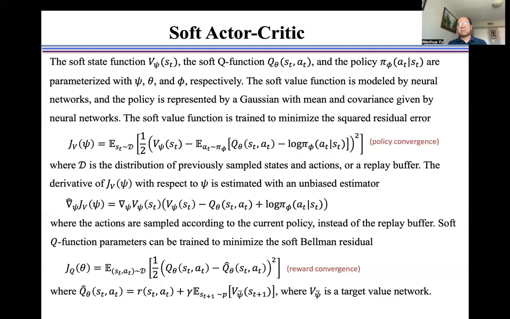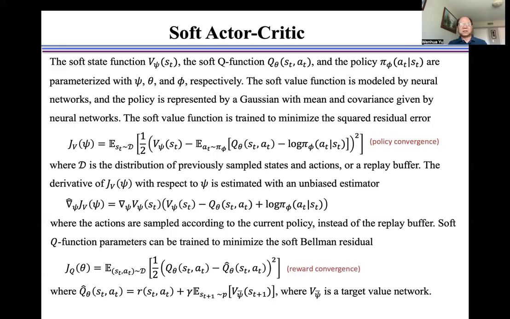The soft value function is modeled by neural networks, and the policy is represented by a Gaussian distribution with a mean and covariance given by neural networks. The soft value function is trained to minimize the squared residual error, as shown here, where D is the distribution of previously sampled states and actions, or a replay buffer. The derivative of J V with respect to psi is estimated with an unbiased estimator, as shown here, where the actions are sampled according to the current policy instead of the replay buffer.